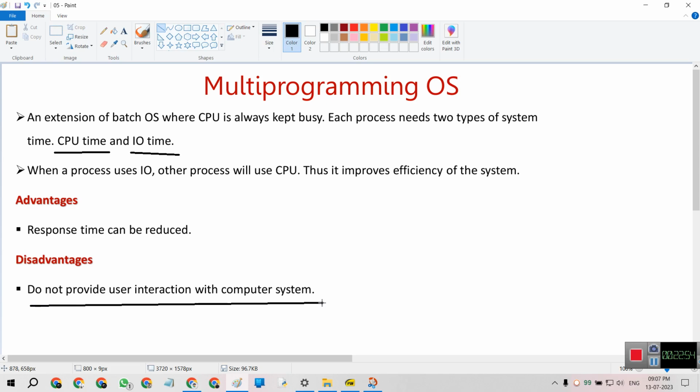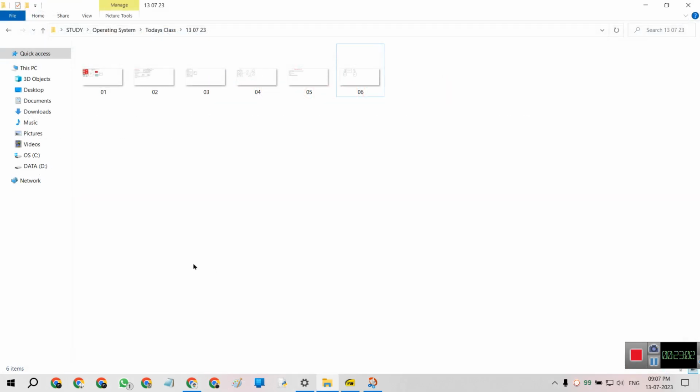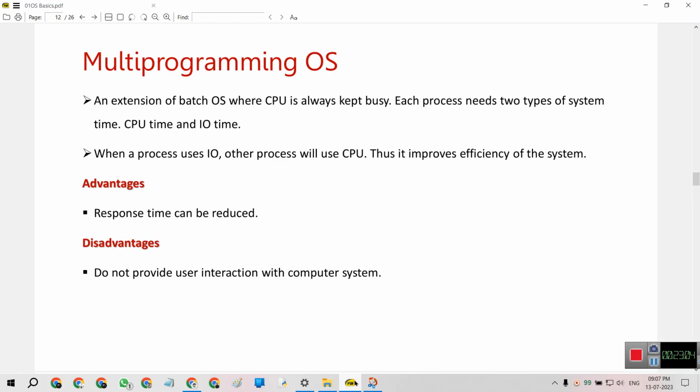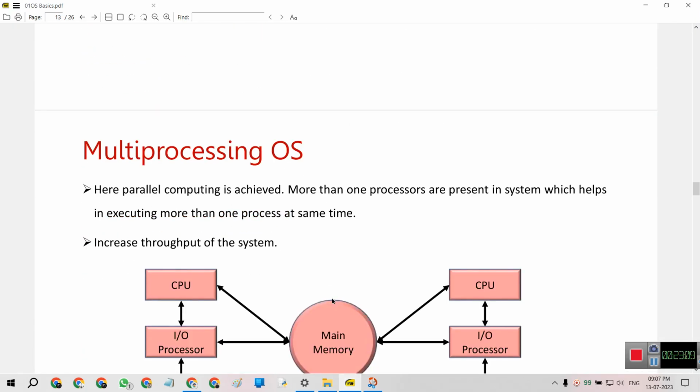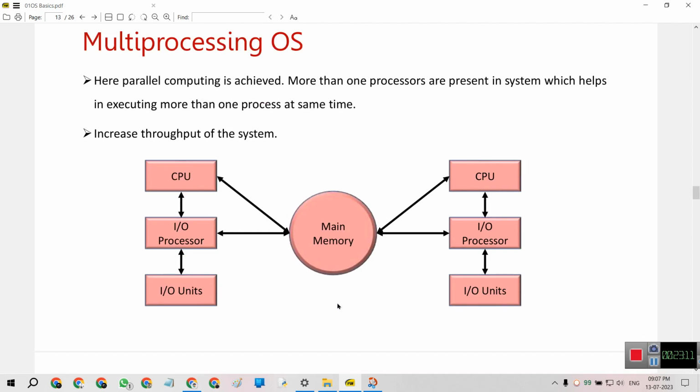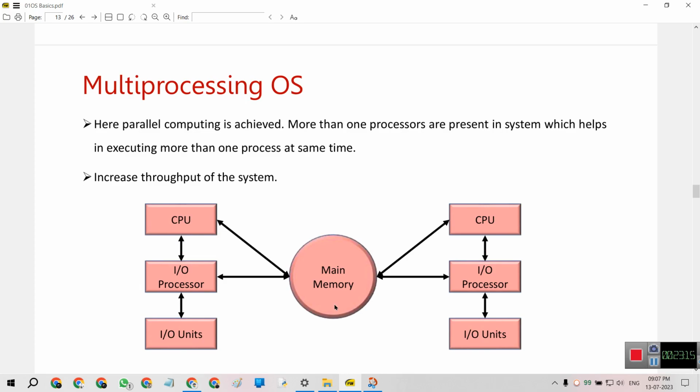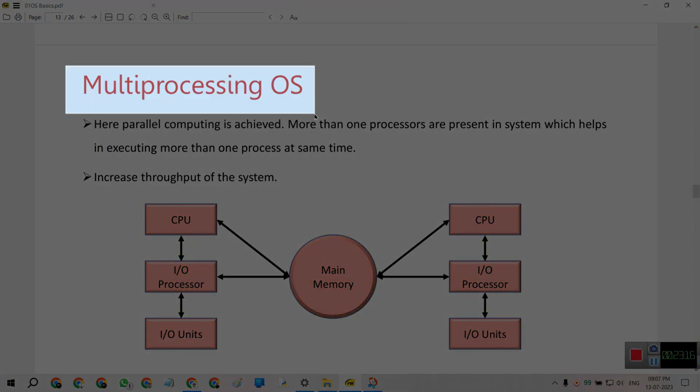Then the disadvantage of the multi-programming operating system is that it does not provide user interaction with the computer system. Then we will move to our third: this is the multi-programming operating system, and this is the multi-processing operating system.